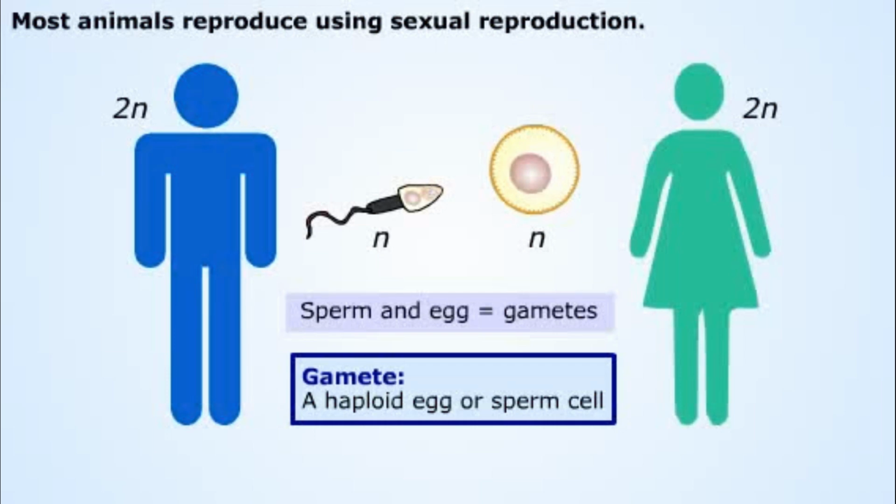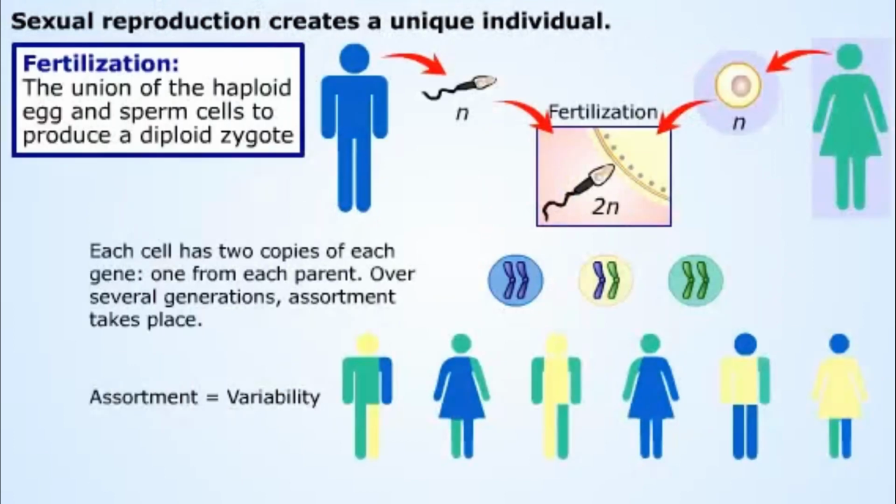Most animals reproduce by a process in which special sex cells called gametes are produced by the parents. The female gamete is the egg, and the male gamete is the sperm. Recall that most adult animals are diploid, meaning they have 2 copies of each chromosome. The gametes, the egg and sperm, unite by the process of fertilization, and a new individual is created by cell division and development. Sexual reproduction arose early in evolution, and most species now use this method of reproduction.